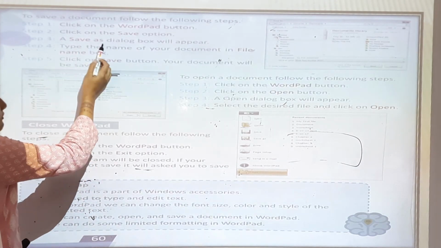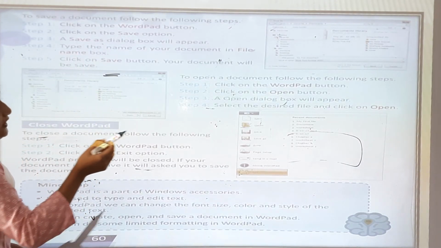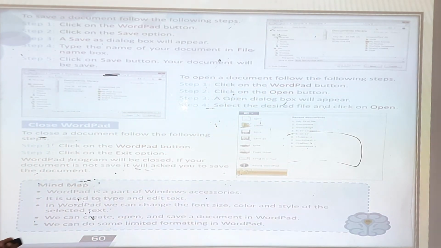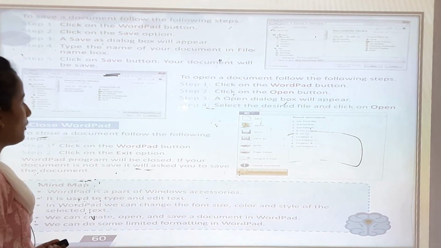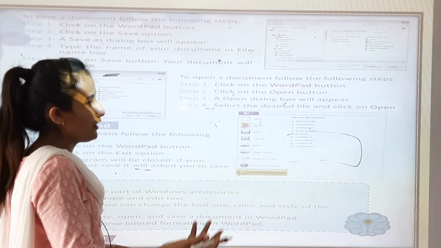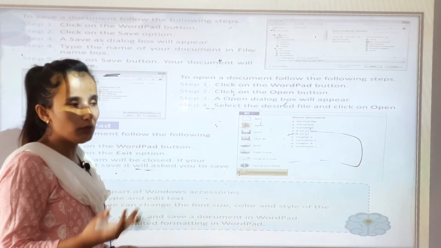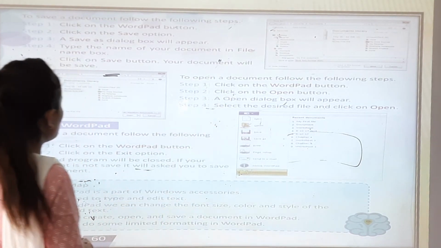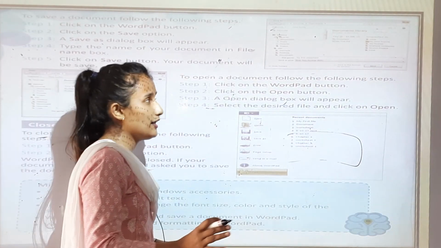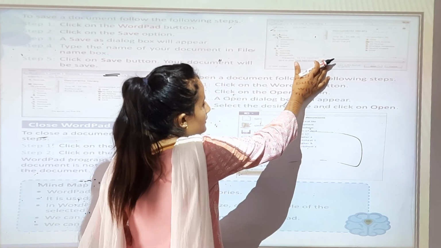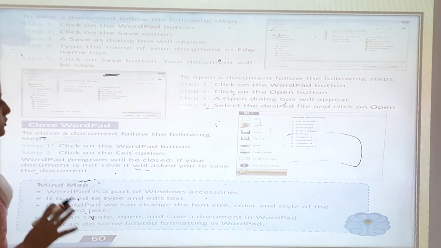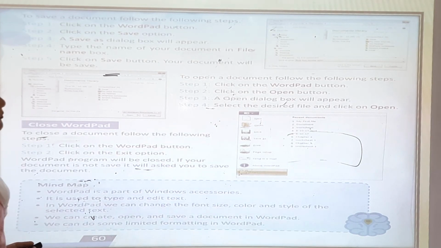And step 3, the Save As dialog box will appear here like this. You can see this in your book also. Type the name of your document in the file name box. You have to type whatever name you want, for example class 3 computer, class 2 computer, you can write anything. Click on the Save button, your document will be saved. Like this, your document will be saved.